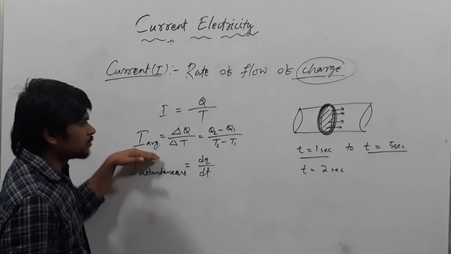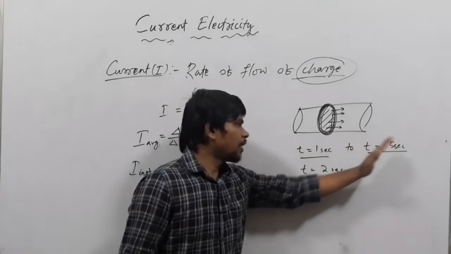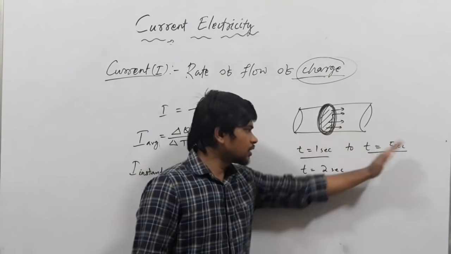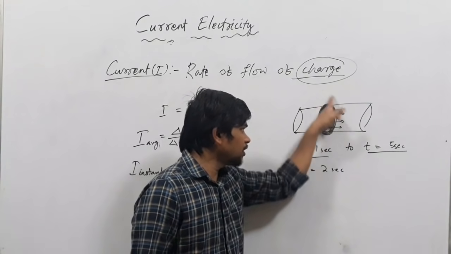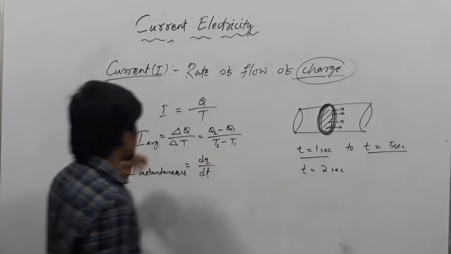And I average means for a time interval, from 1 to 5 second, how much current is flowing through this cross sectional area, that is called I average current.